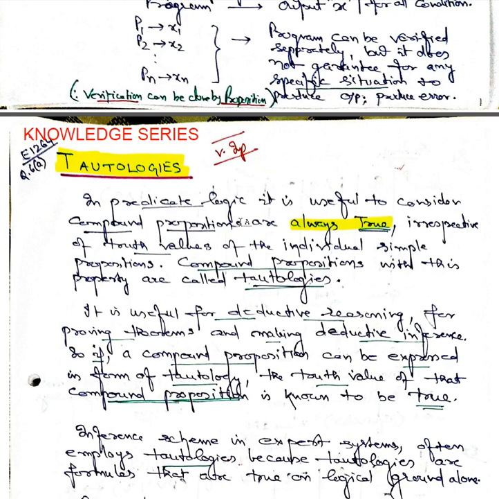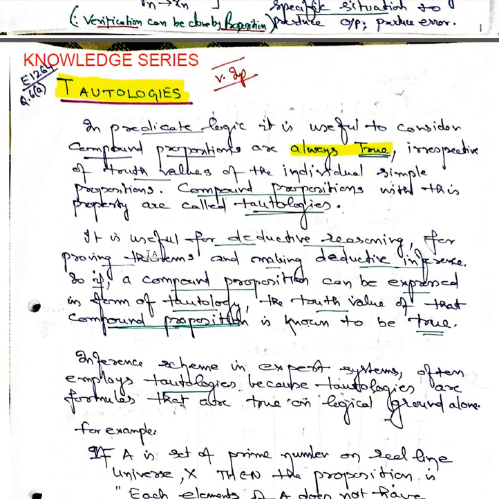Tautology is one of the important components that we discuss in almost all the university exams, and that's why students find this question appearing in almost all the university exams. Now, the tautology statement says that in predicate logic, it is useful to consider compound propositions that are true irrespective of the truth values of the individual simple propositions. Compound propositions with this property are known as a tautology.